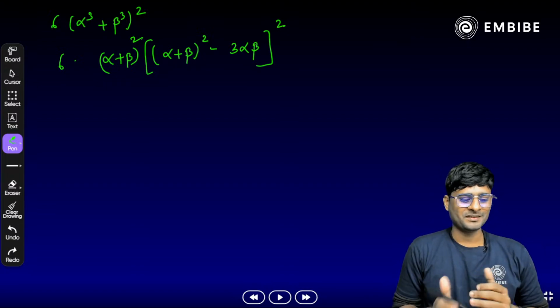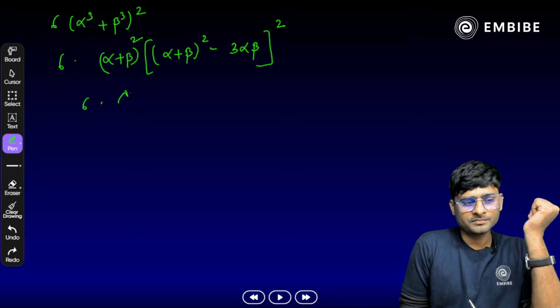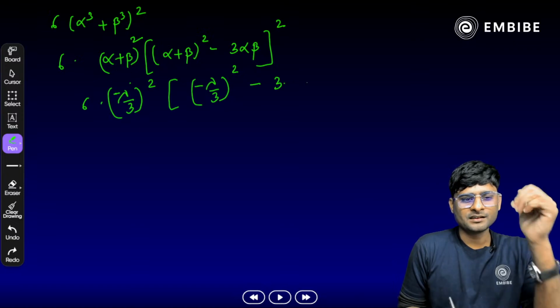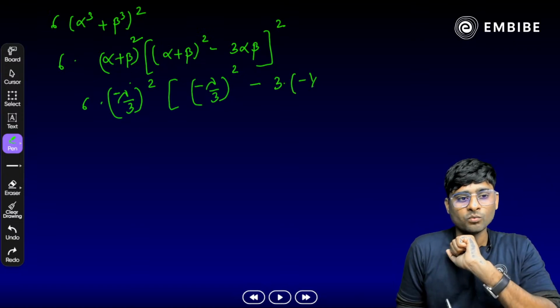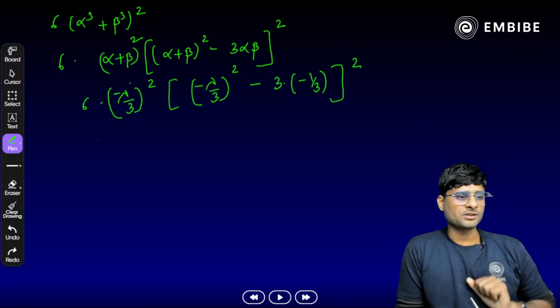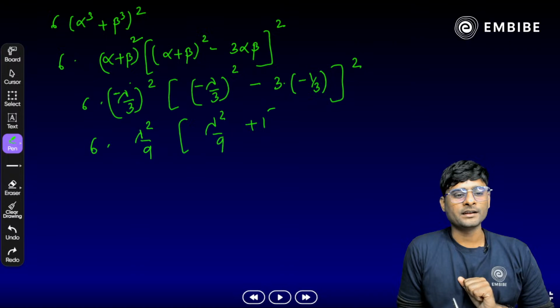Substitute the value. 6 times alpha plus beta, yes, we have the sum of roots, that is minus lambda by 3, whole of square. Again inside the bracket minus lambda by 3 whole of square minus 3 times alpha into beta, minus 1 by 3. One more square. Okay, we have a lambda square. I have to simplify again here. 6 times lambda square by 9, again lambda square by 9 plus 1 and then whole square here.